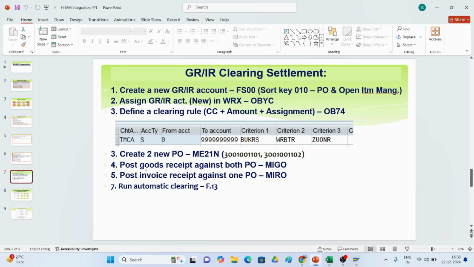We have to post goods receipt against the PO in MIGO, post invoice receipt against the PO in MIRO, and run automatic clearing. So this is the configuration done by the FI consultant, integrating FI with MM.